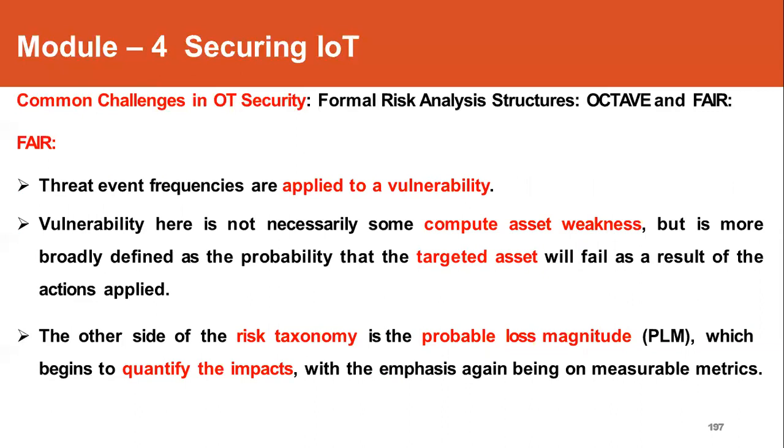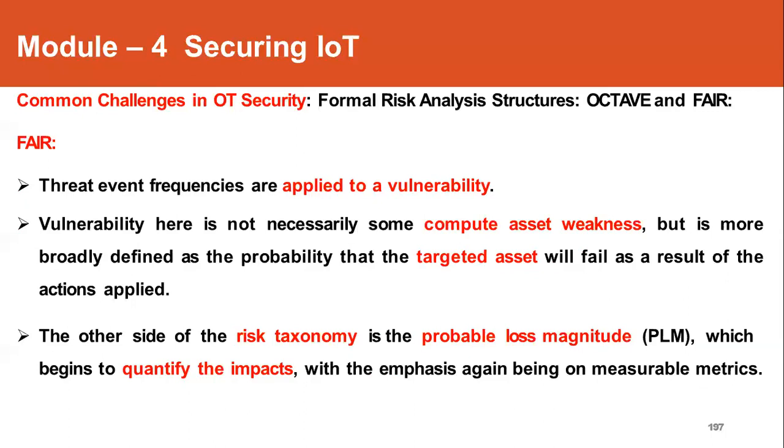So here, vulnerability doesn't necessarily mean that there is a weakness in the computing assets, but it is the probability that the targeted asset may fail as a result of the actions that are being performed. Whether the system will fail or not is decided based on these threat event frequencies.